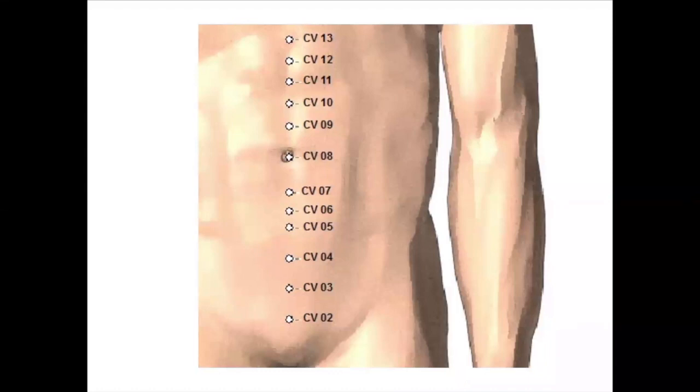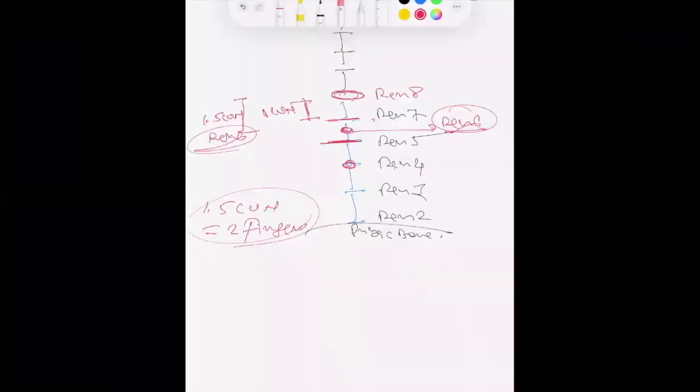So if I ask you, tell me the location of CV4, you will tell 3 cun down from the navel. Okay, tell me the location of CV6, you will tell 1.5 cun down from the navel.